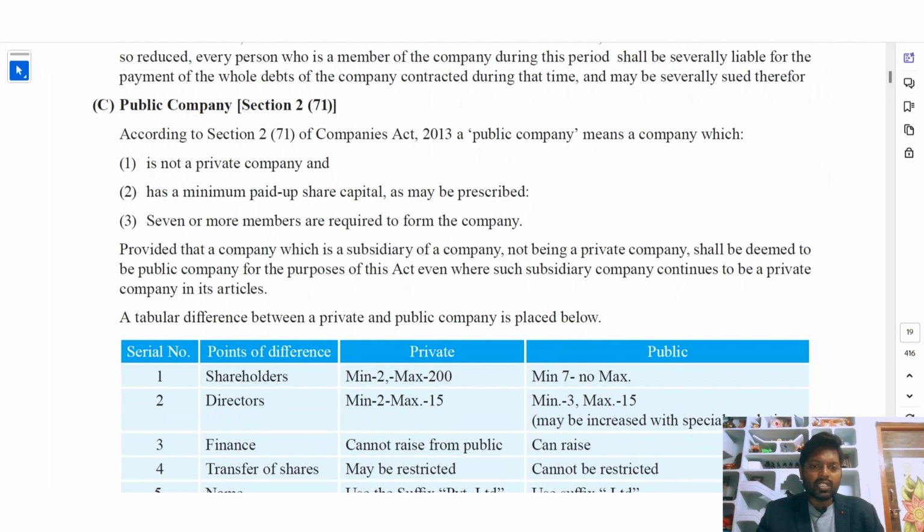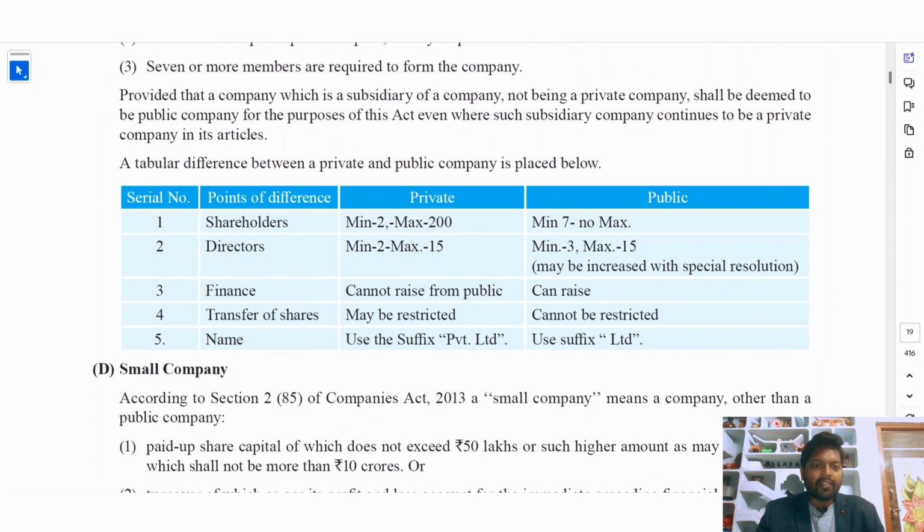Provided that a company which is a subsidiary of a company not being a private company shall be deemed to be a public company for the purposes of this Act. For example, there is one company and it has a subsidiary company. Such a subsidiary shall be deemed a public company even where it continues to be a private company in its articles. A table of differences between private and public company is placed below. An overview of the differences is given here.